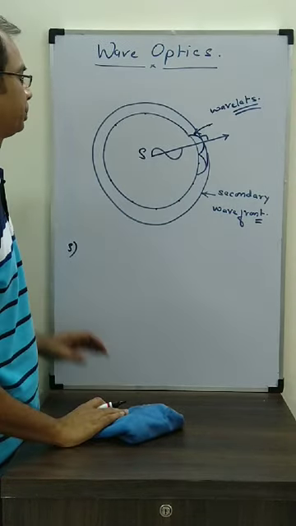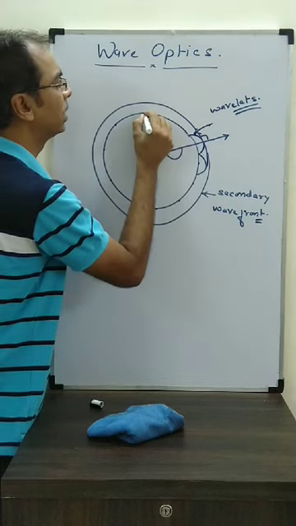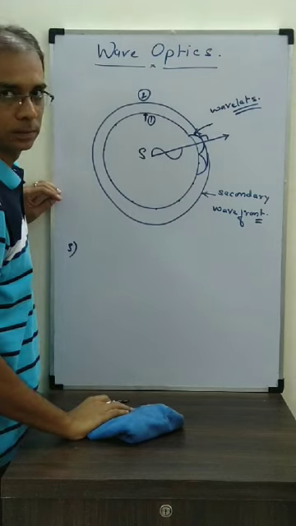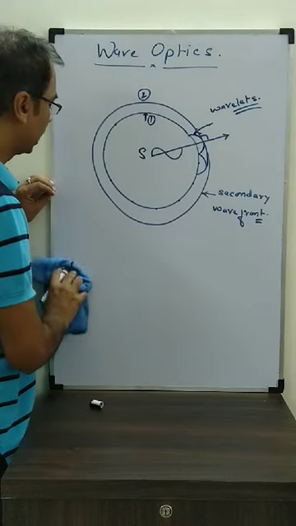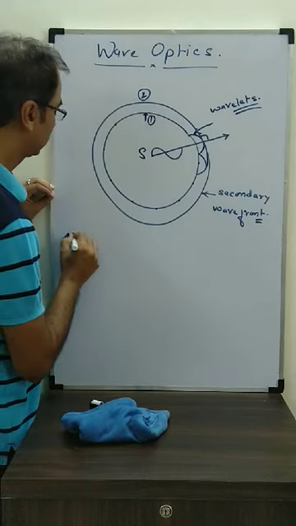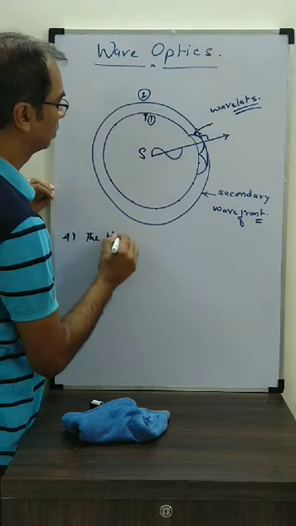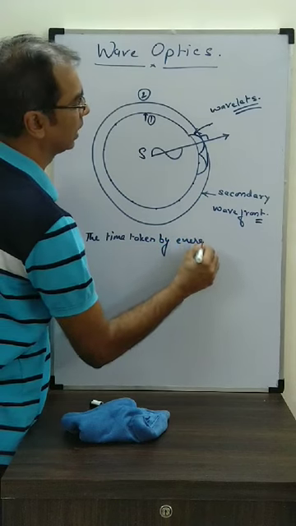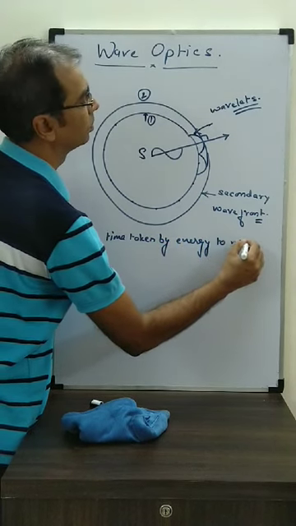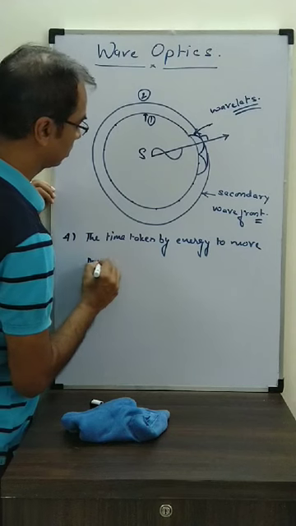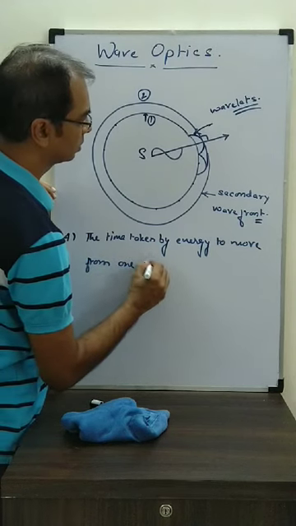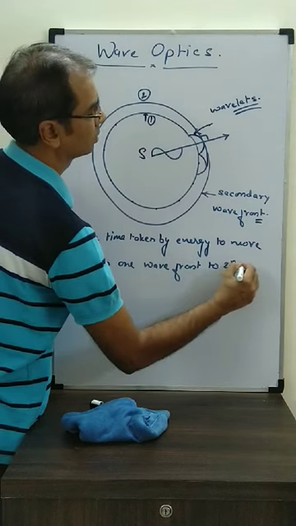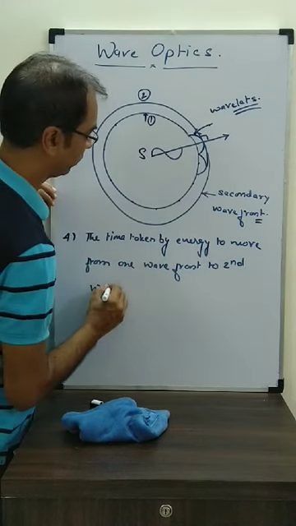Point number 4. The time taken by the energy, or you can say light, to move from one wavefront to the second wavefront is constant.